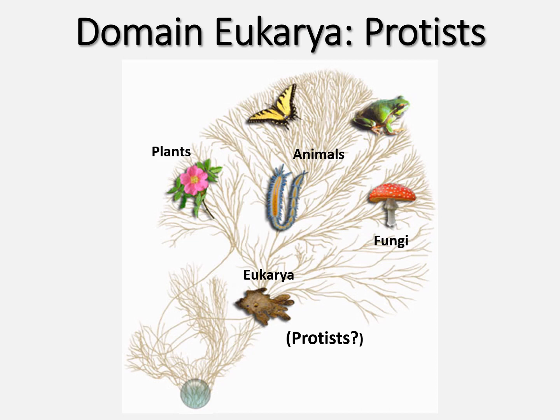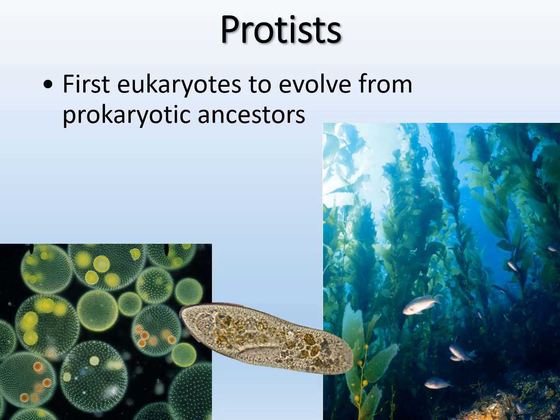So under eukarya, we've got our plants, animals, and fungi, but what about protists, right? So these guys are technically eukarya, but they don't really fit in their own domain, so they are a group. So what are protists, right? They're kind of these weird eukaryotes, and they're really the first eukaryotes to evolve from prokaryotic ancestors. So they're kind of the early eukaryotes.